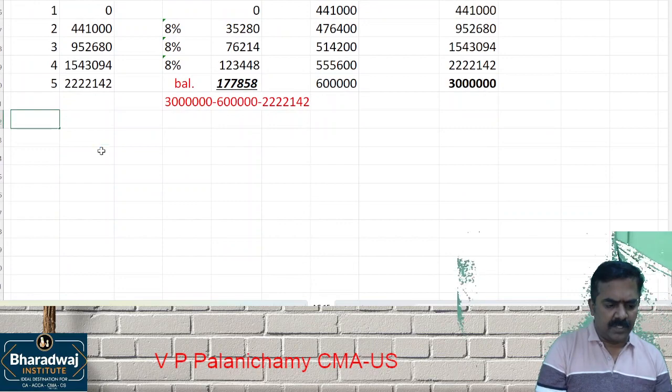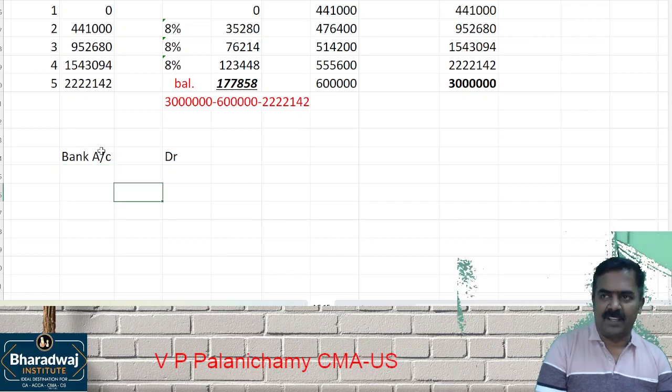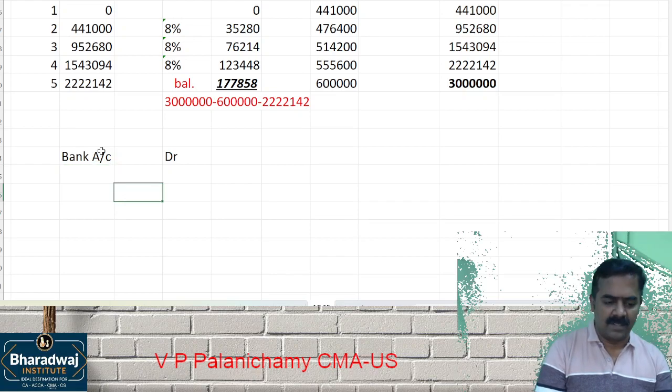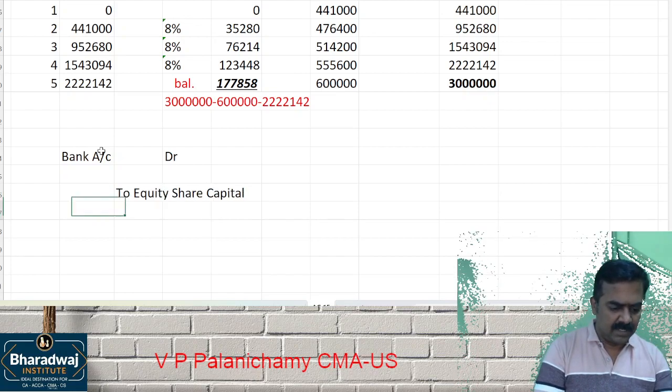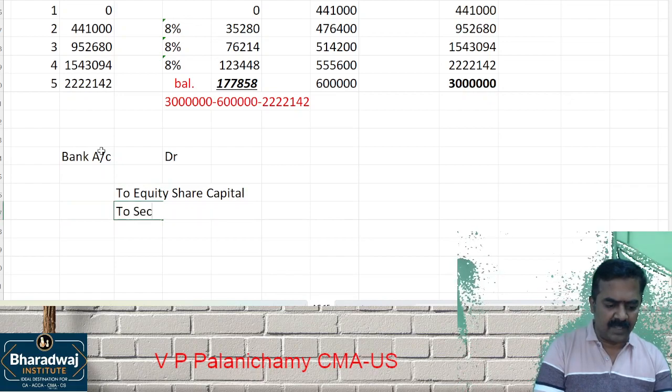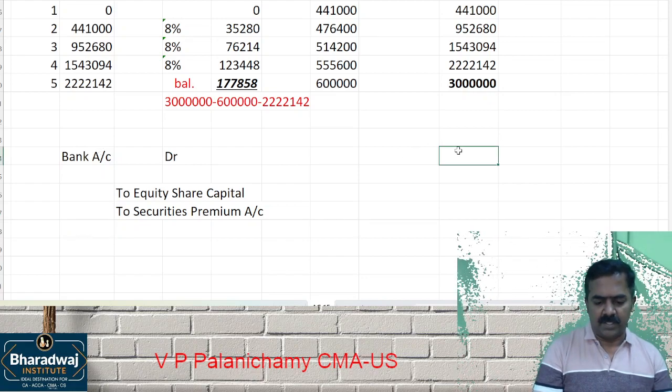What is the journal entry for issue of shares? Sir, what is the entry will pass? When you collect money one shot, what is the entry will pass? Bank account debit to which account? Equity share capital. Suppose if you issue for more than the face value, it will be called as what? Securities premium.